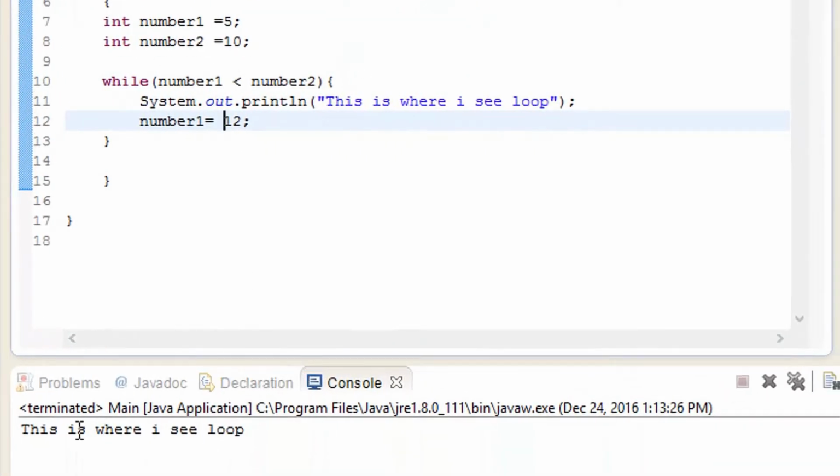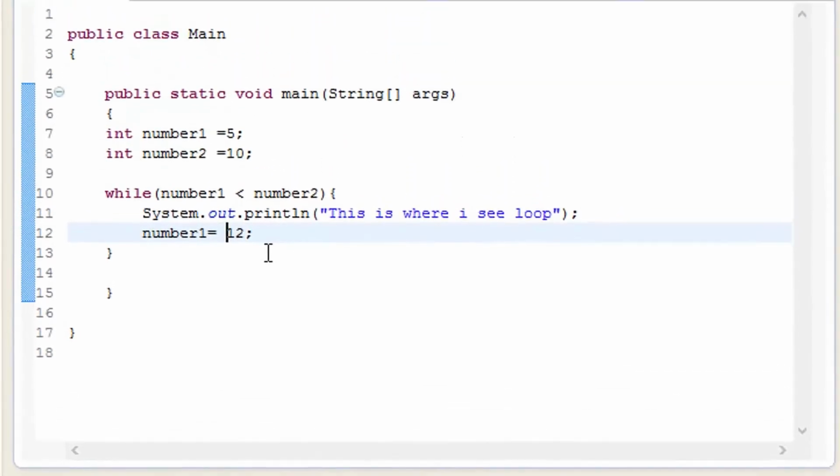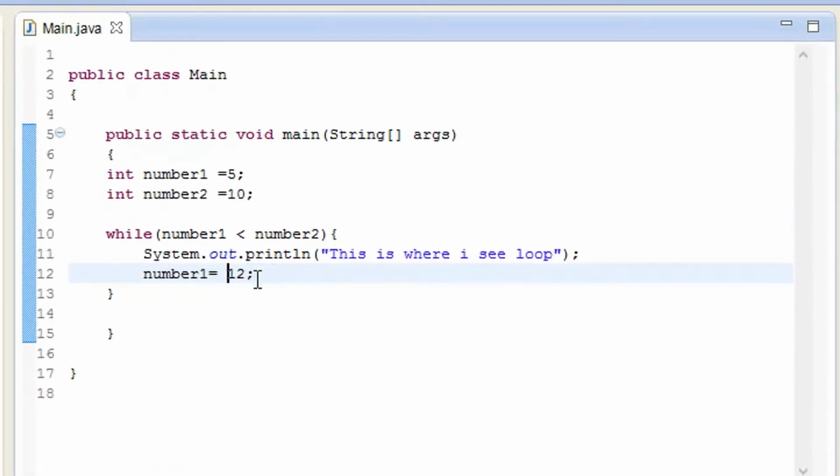So there you see, this is where I see the loop. It is going to try that only once, because on the next line, on the 12th line, we can see that it has the value of 12, not the value of 5, and so it doesn't try that again.